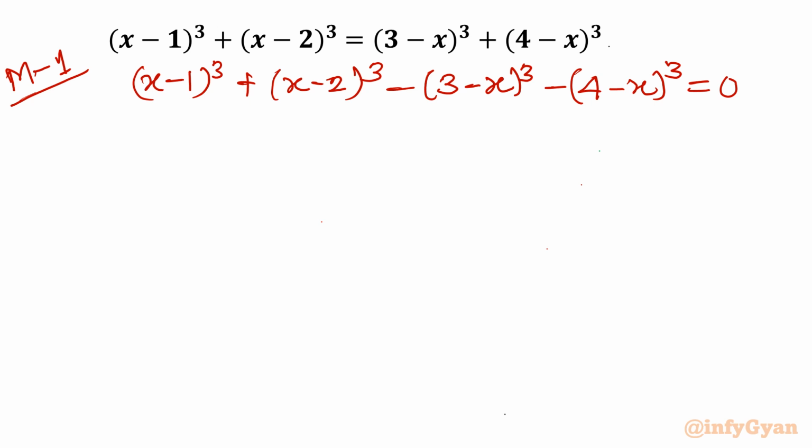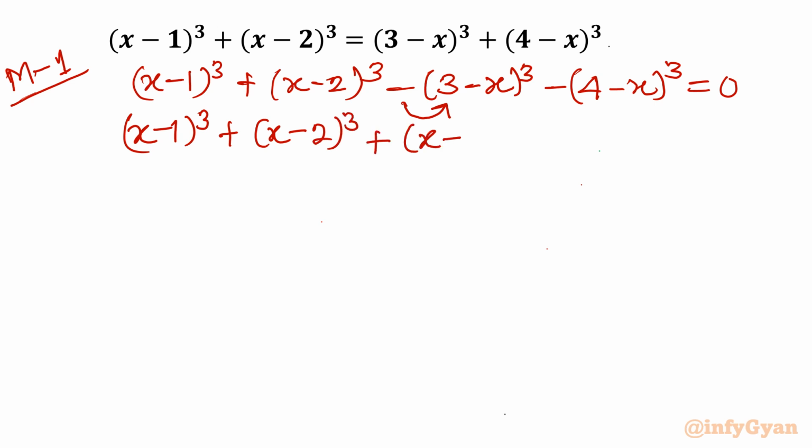Now because the power is odd, I will take this power in, so it will change the sign of the terms. So I can write (x - 1)^3 + (x - 2)^3 + (x - 3)^3 + (x - 4)^3 equals 0.